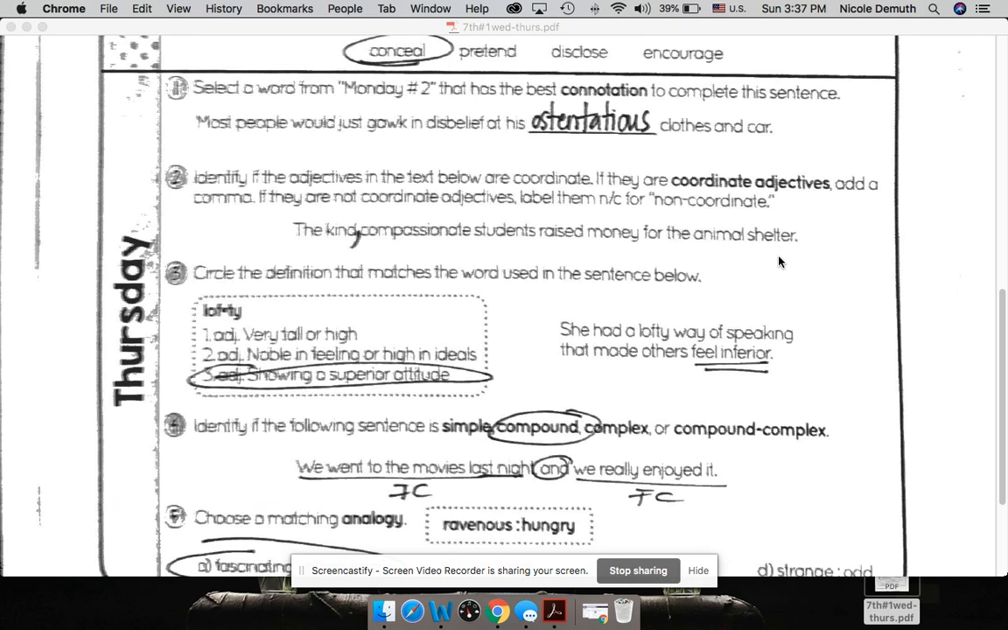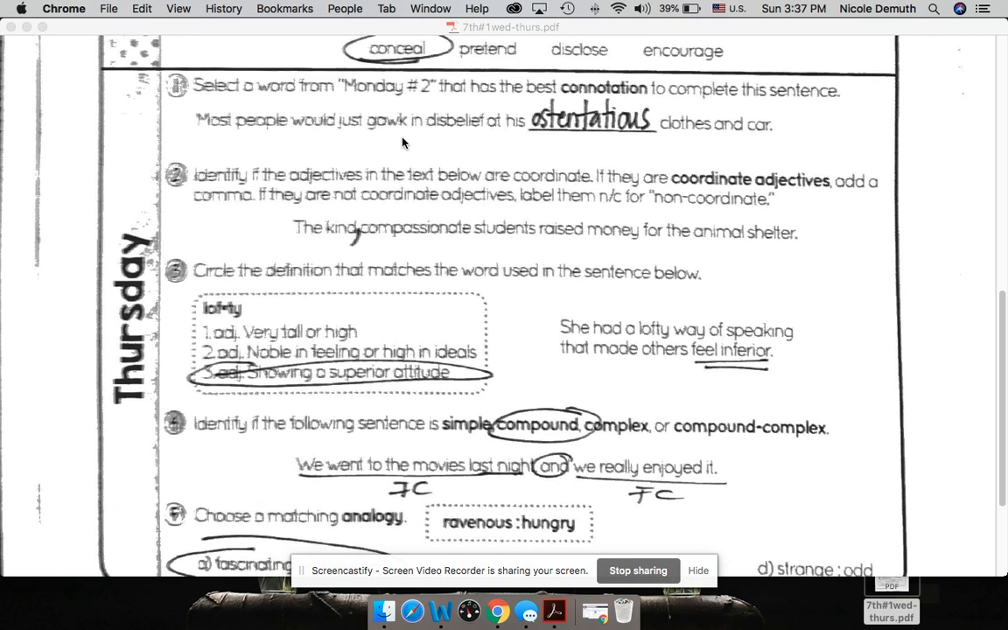Now for Thursday, number 1, select a word from Monday, number 2, that has the best connotation to complete the sentence. So remember, on Monday we had, for number 2, elegant, ostentatious, and fine. And again, because it is somewhat subjective, I chose: most people would gawk in disbelief at his ostentatious clothes and car. So very showy, very flashy, over the top.